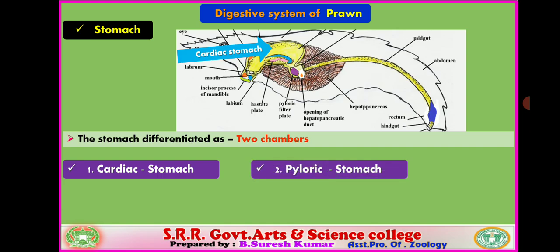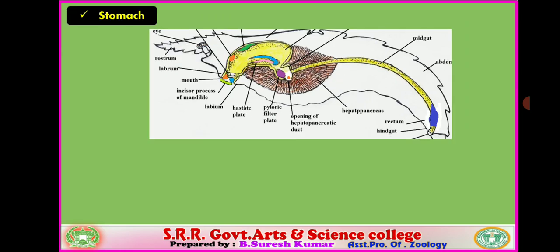You verify the cardiac stomach zone: the upper part is the cardiac stomach, and behind it the minute chamber is the pyloric stomach. You verify the arrows in the visual representation. Clear? Right.